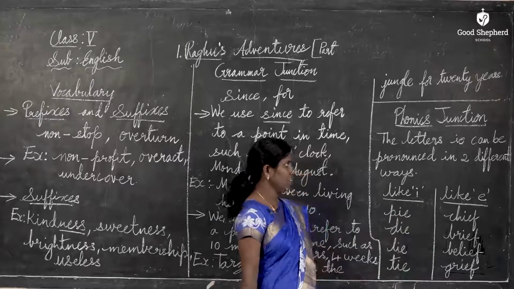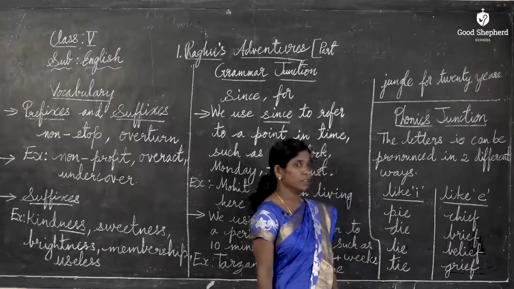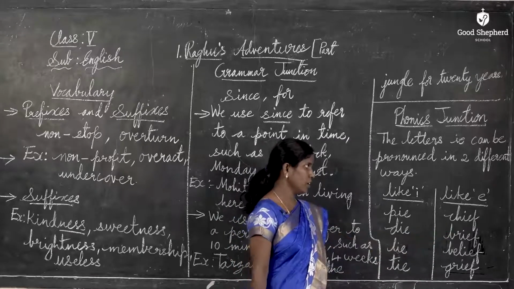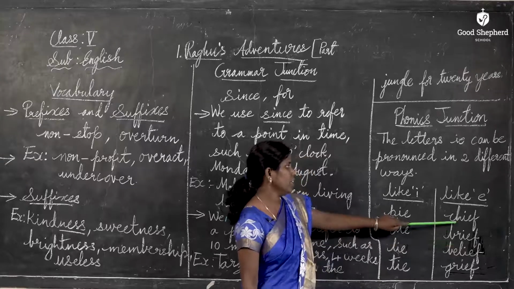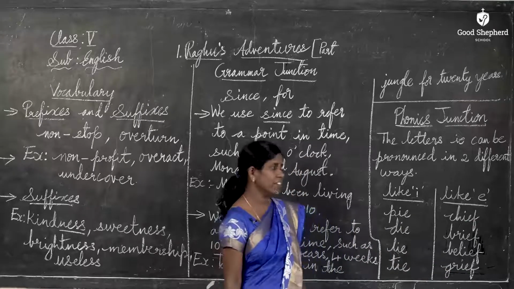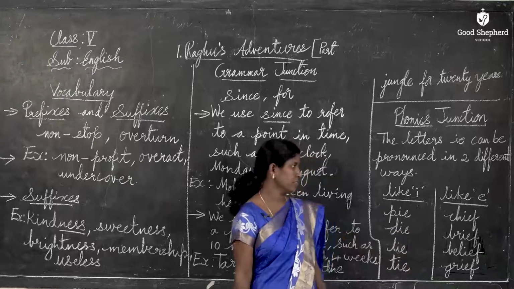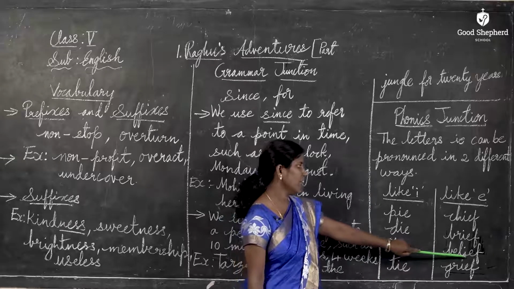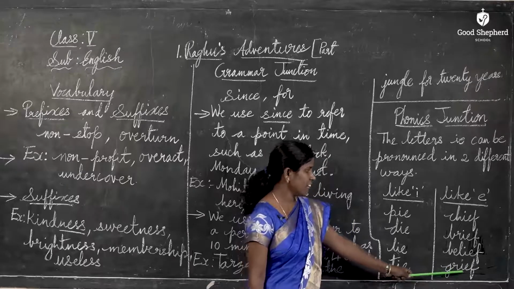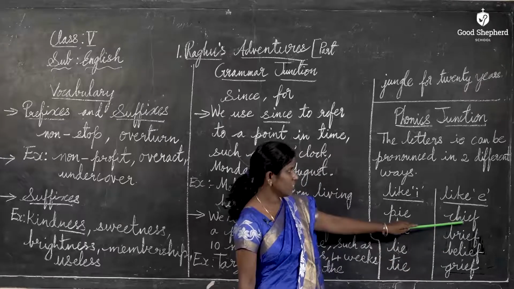Next, the other way is that it can be pronounced like E. See the examples of the words in which I, E are pronounced like E. C-H-I-E-F, chief. B-R-I-E-F, brief. Next, B-E-L-I-E-F, belief. Next, G-R-I-E-F, grief.